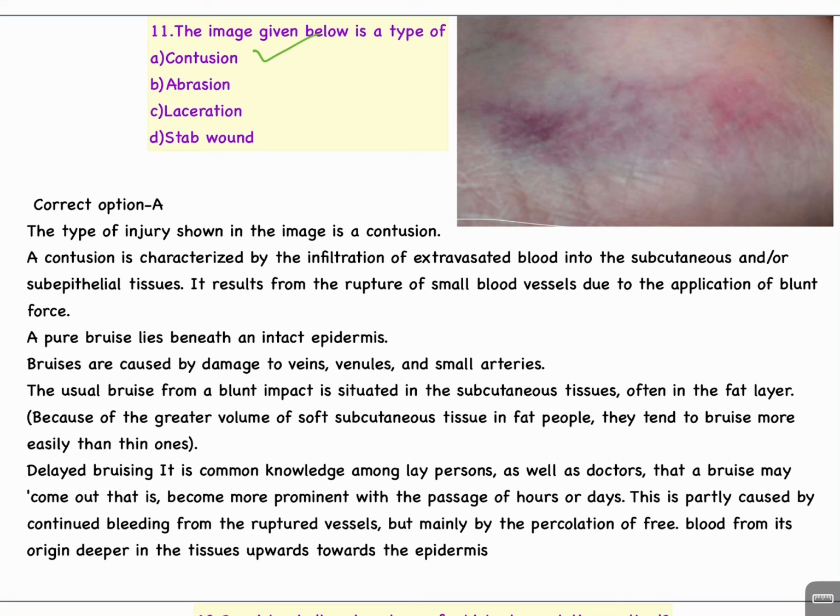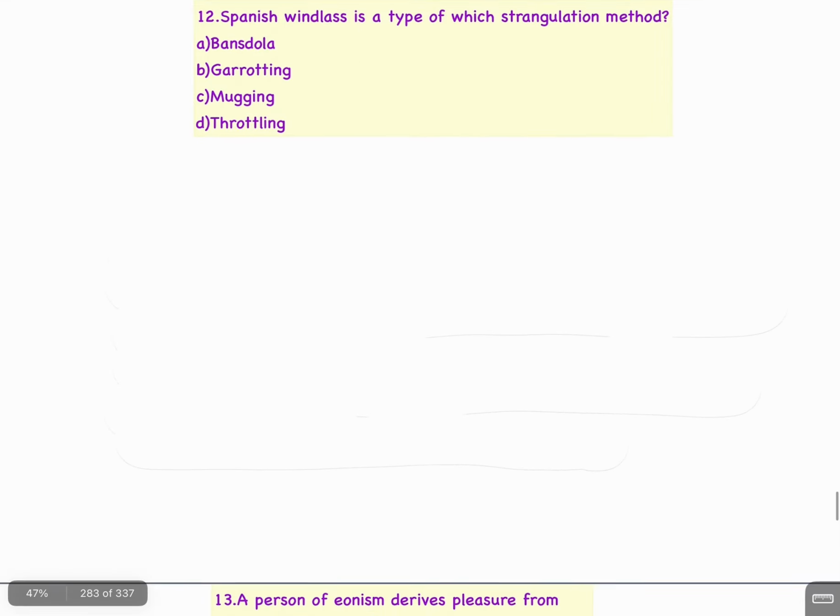Delayed bruising: it is common knowledge among lay persons as well as doctors that a bruise may come out, that is, become more prominent with the passage of hours or days. This is partly caused by continued bleeding from the ruptured vessels, but mainly by the percolation of free blood from its origin deeper in the tissues upward toward the epidermis.